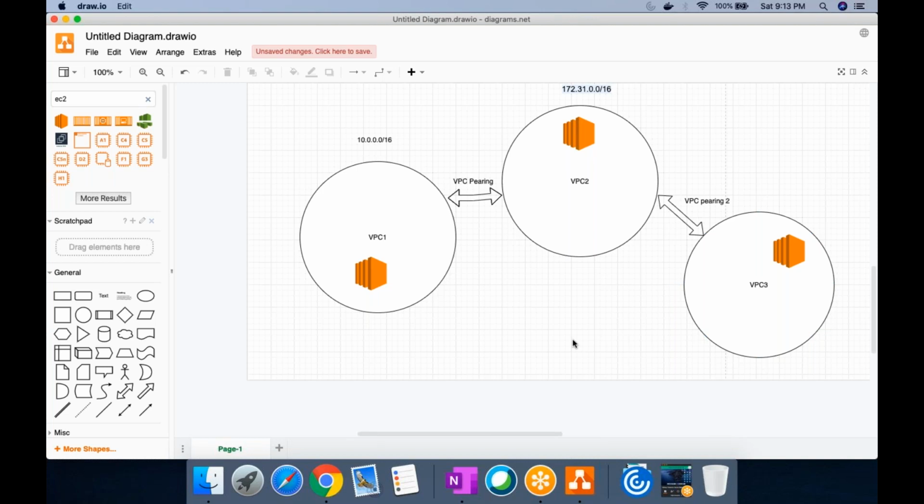So VPC 1 will have an endpoint to that. No, I'm asking you. See, VPC 1 is connected to VPC 2. VPC 2 is connected to VPC 3. Can VPC 1 talk to VPC 3? Yes, but you don't have the direct. No, that's where I'm trying to understand. Can you tell me how? Because you are wrong here. There's no endpoint directly connected. I mean, there's no route configured for VPC 1 and VPC 3. So obviously it cannot. Exactly.